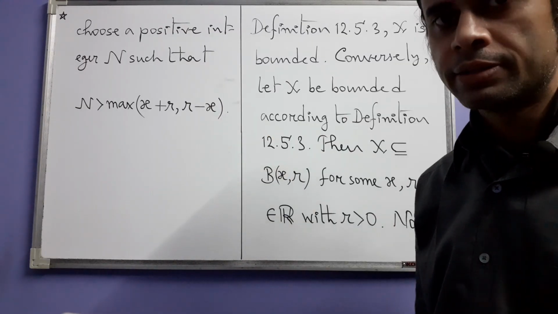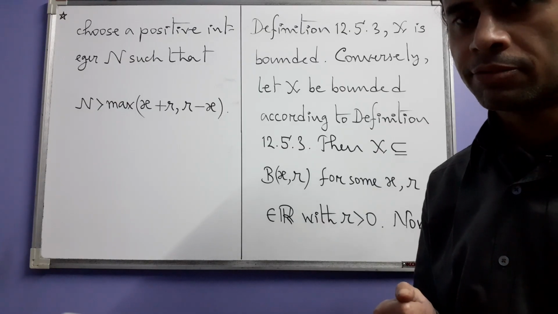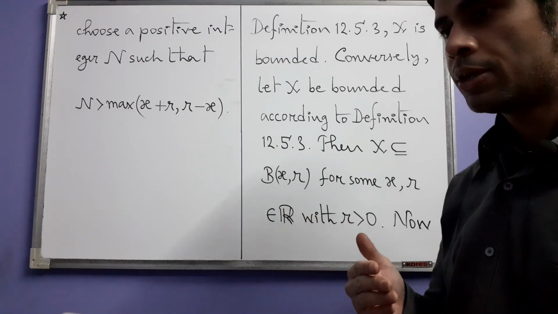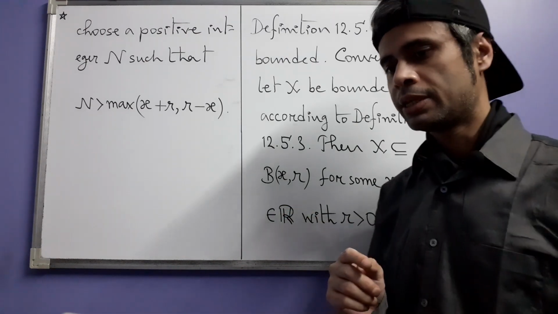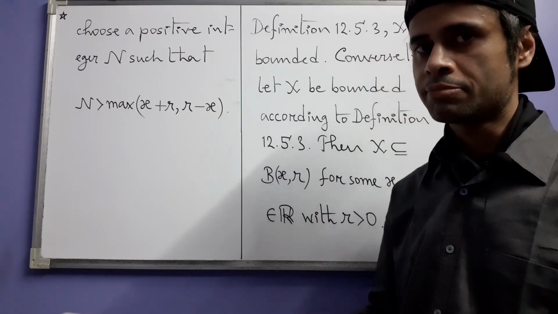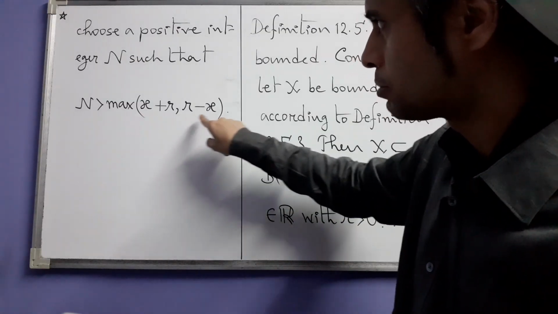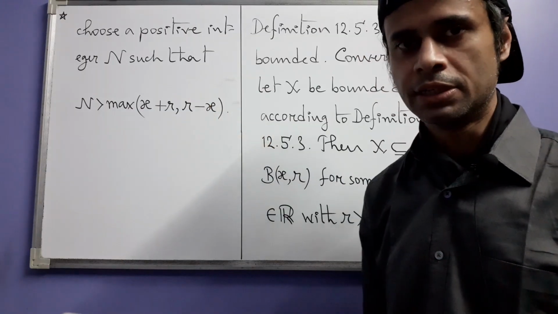Such an N will exist because of the Archimedean property that the real numbers have. By that property in particular, there is no largest positive integer, and in fact even more than that, the positive integers form an unbounded subset of the set of real numbers. No matter how large this maximum is, there is a larger positive integer.